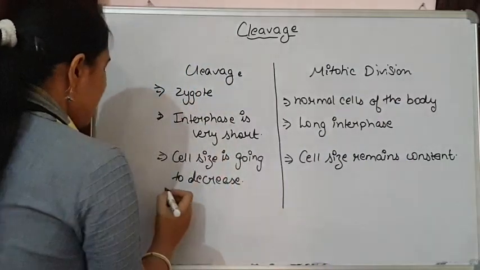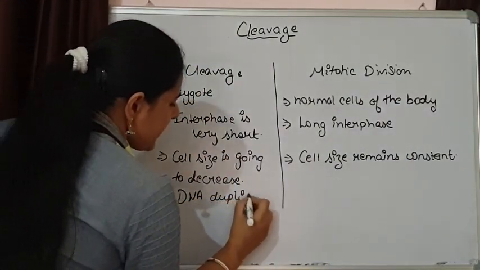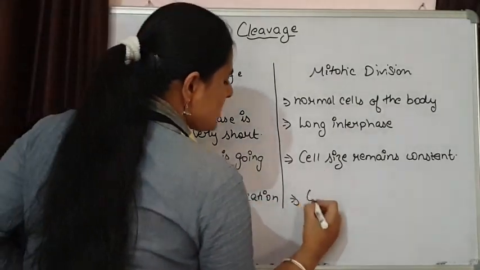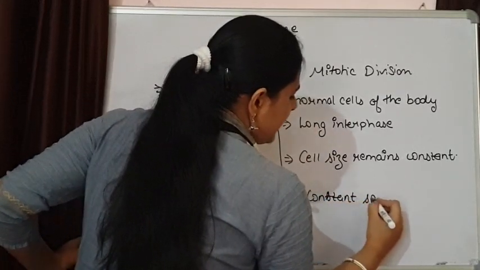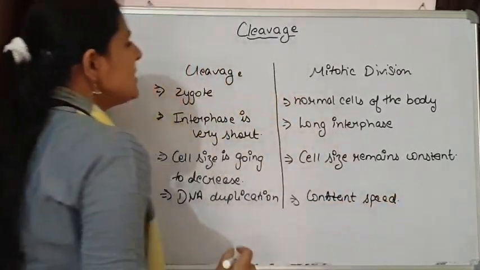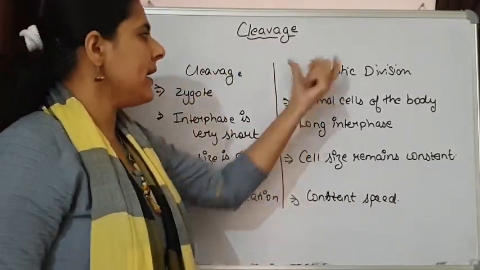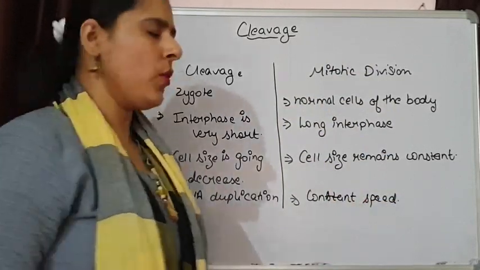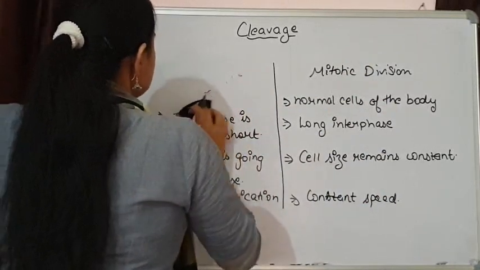In cleavage the DNA duplication is very frequent because division is taking place very frequently and at a constant pace. So this is the difference between cleavage, which is also mitotic division, and the mitotic division that takes place in the normal cells of the body.